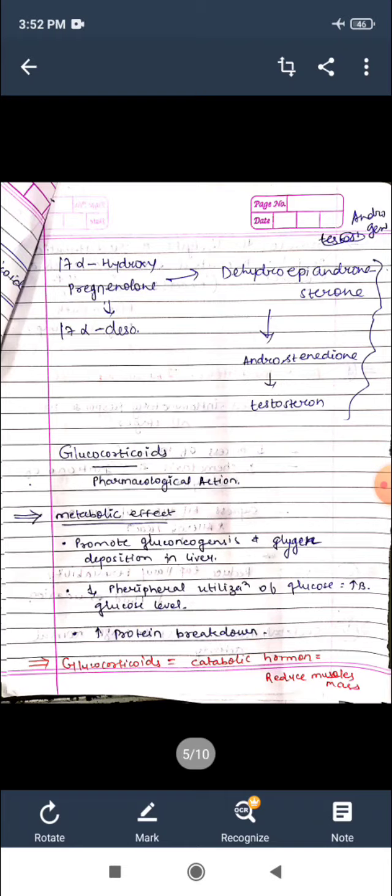Ultimately it produces testosterone. So aldosterone, hydrocortisone and testosterone are the end products of whatever we synthesize. By this way we can say how steroid hormones are synthesized in the human body: cholesterol is the main constituent, and then it is converted into pregnenolone and progesterone, and in the case of glucocorticosteroid the two steps are the same, and again it converts.